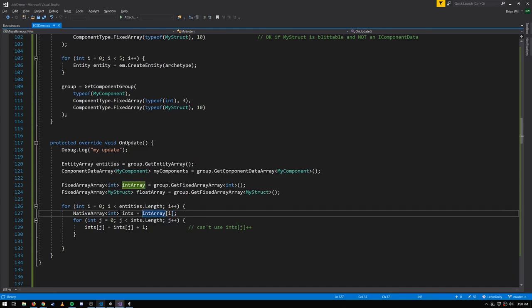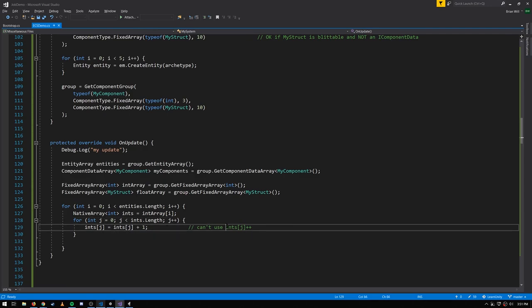And when we do so, what we're getting is a native array of int. And now here we're using that array, we're looping through all the ints in that native array of int. And for this example, we're just doing an arbitrary bit of business. We're just taking the current value of that int and incrementing it. And be clear, you can't use the postfix operator on a native array and have it do what you expect. Unity, as of yet, does not support C# 7, and C# 7 has a feature called ref returns that would allow the overloads of the operators for the native array and the other native container types to implement these operators, like postfix here, to do what you expect.